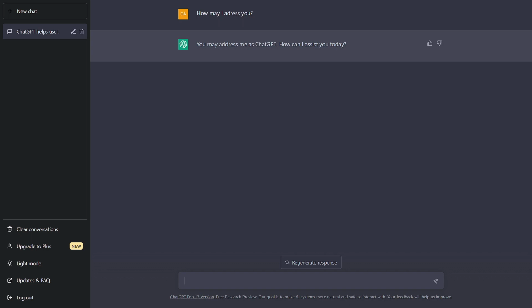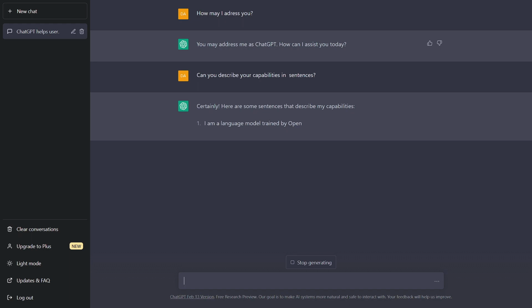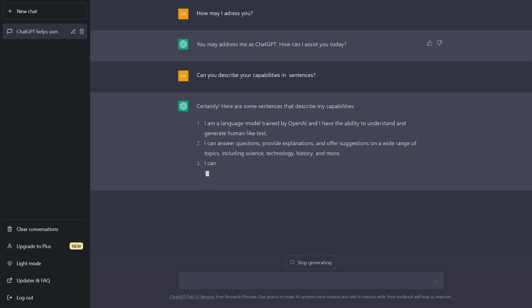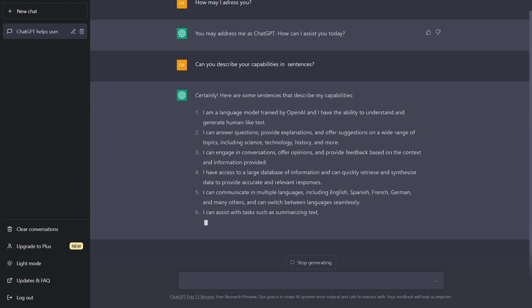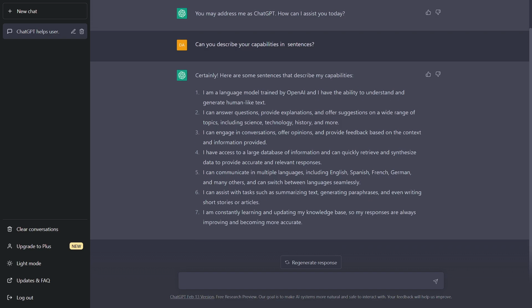However, this engine has a lot of capabilities. Can you describe your capabilities in 5 sentences? Certainly, here are some sentences that describe my capabilities. I am a language model trained by OpenAI, and I have the ability to understand and generate human-like text. I can answer questions, provide explanations, and offer suggestions on a wide range of topics, including science, technology, history, and more.